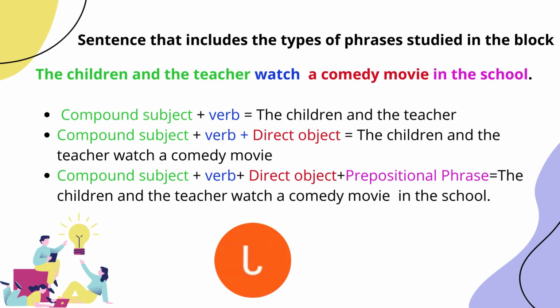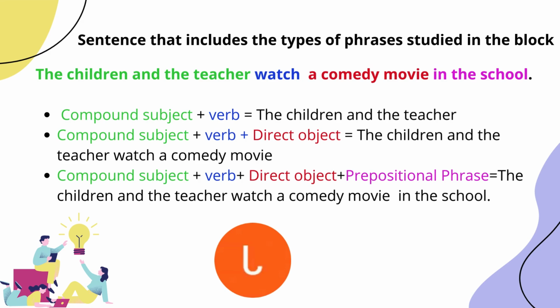If we ask ourselves what the children and teacher watch, the answer is a comedy movie. And that is the reason that direct objects answer the question what. They watch a comedy movie.